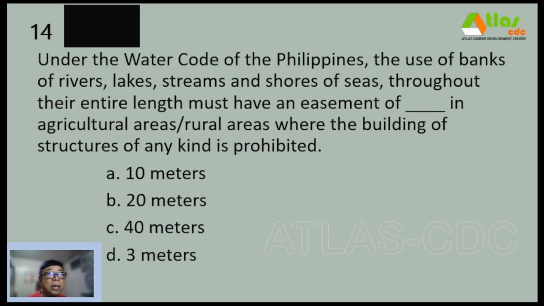And number 14, under the Water Code of the Philippines, the use of banks of rivers, lakes, streams, and shores of seas throughout their entire length must have an easement of blank in agricultural areas, rural areas, where the building of structures of any kind is prohibited. A. 10 meters, B. 20 meters, C. 40 meters, and D. 3 meters. And our correct answer is letter B, 20 meters.